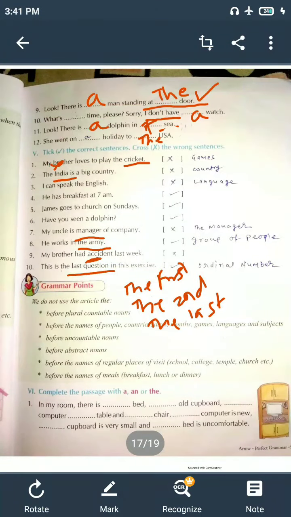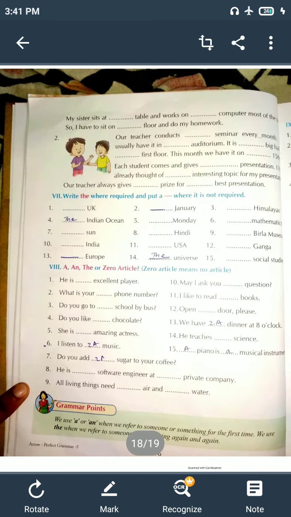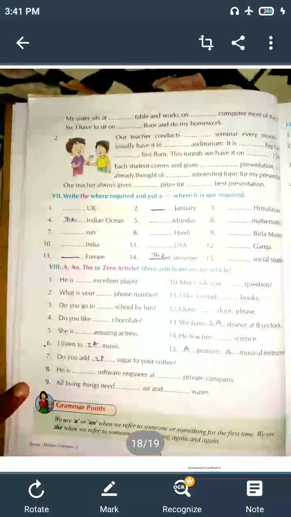Next, here the answer will be "the". It is correct. Before ordinal numbers we use "the". Okay, what are ordinal numbers? The first, second, third, last, fourth, the fourth. In my room there is a bed. Now you have to fill in these answers, and you have to send them to me on my WhatsApp number.